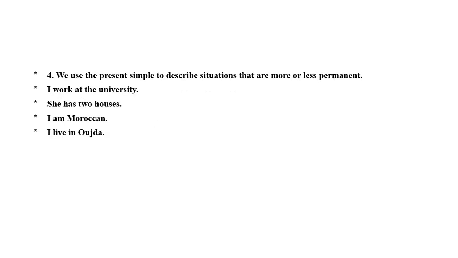The use number 4 is about the use of the present simple when the present simple is describing situations that are more or less permanent. More or less means not really permanent, but more or less.